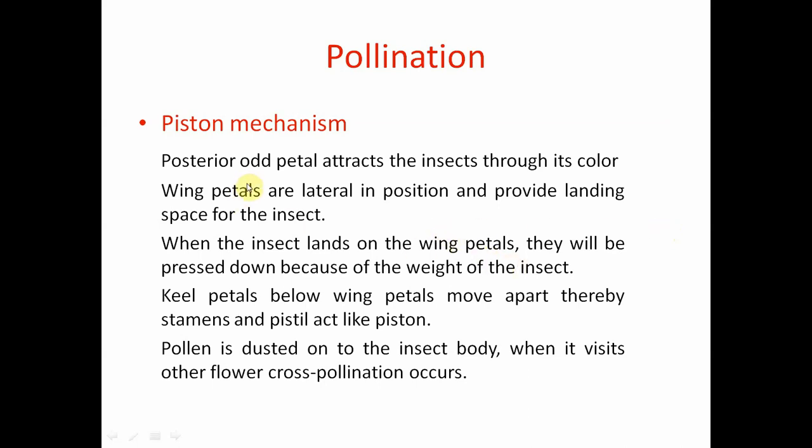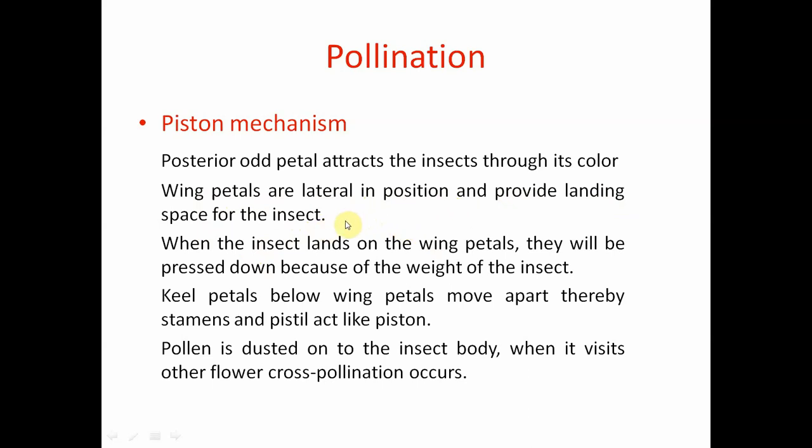So here, as we discussed earlier, the posterior odd petal is also called the standard petal. It acts like an advertising flag. It is very colorful, and it attracts the insects. Below this standard petal there are two wing petals which are arranged laterally, and these wing petals provide landing space for the insect. When the insect visits the flower, it lands on the wing petals.